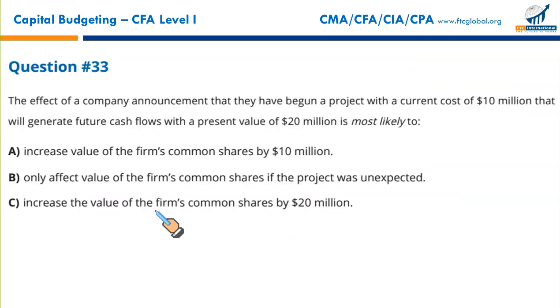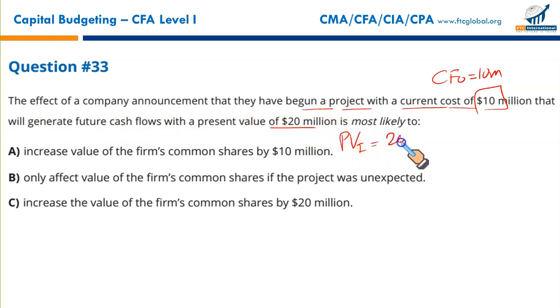Next, the effect of a company's announcement that they have begun a project with a current cost of 10 million. That's your initial outflow, $10 million. That will generate future cash flows with a present value of 20 million. This is the present value of future inflows, $20 million.